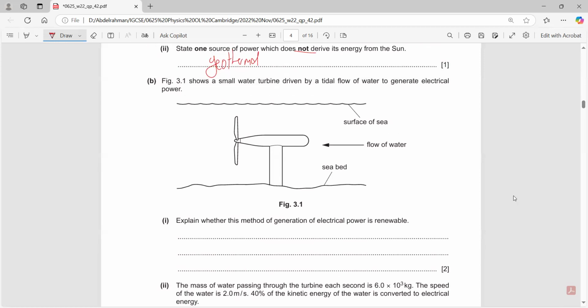We have the water turbine driven by the tidal flow that generates electrical power. Explain whether this method of generation is renewable or not. Definitely it is renewable, yes. Why? Because the tides do not stop. The tides are always there. You always have a rise and a fall in the tides, right? So it's an unlimited resource, because the tides are continuous.